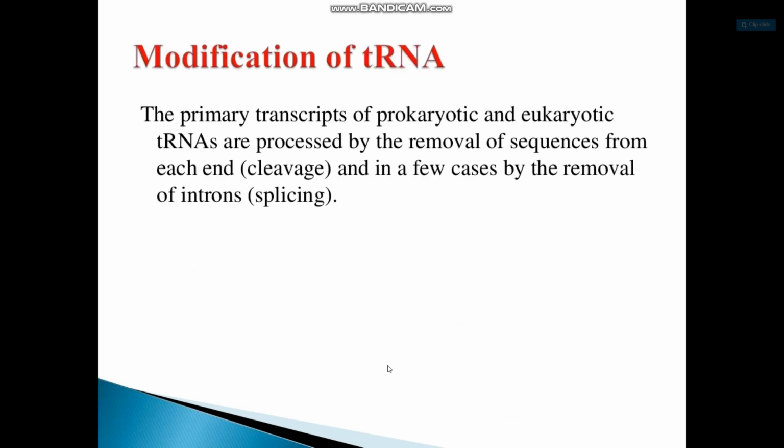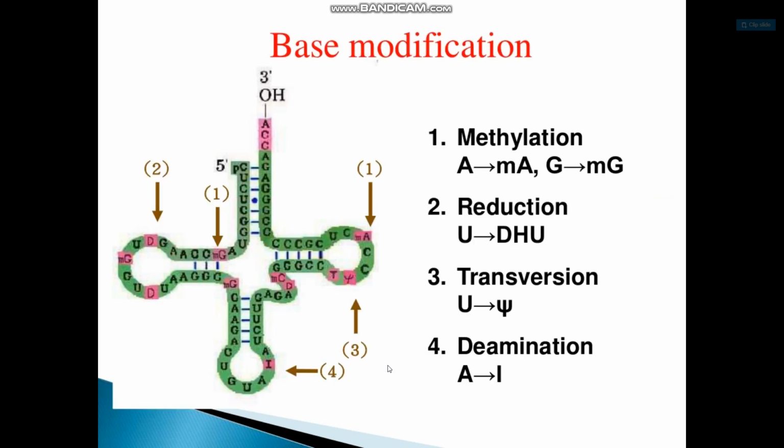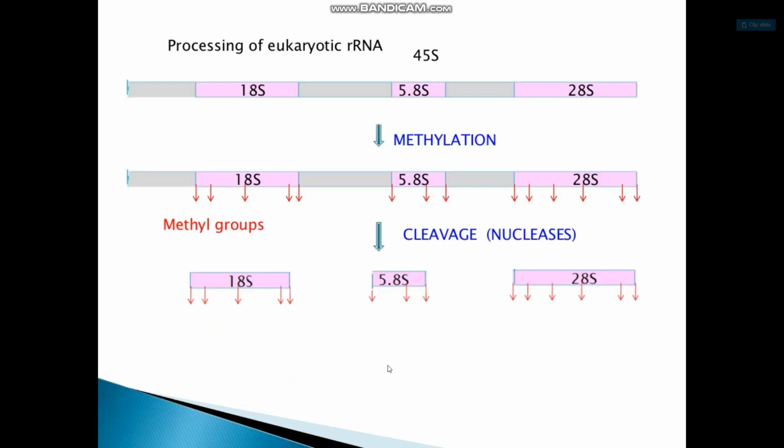Modification of transfer RNA: the primary transcripts of prokaryotic and eukaryotic transfer RNA are processed by the removal of sequences from each end, and in a few cases by the removal of an intron. This is known as splicing. This is the primary transcript, and this is the intermediate and the mature transfer RNA. Base modifications include first methylation, second reduction, third transversion, and fourth deamination. That is the type of processing of eukaryotic ribosomal RNAs 18S, 5.8S and 28S, involving methylase and cleavage nucleases.